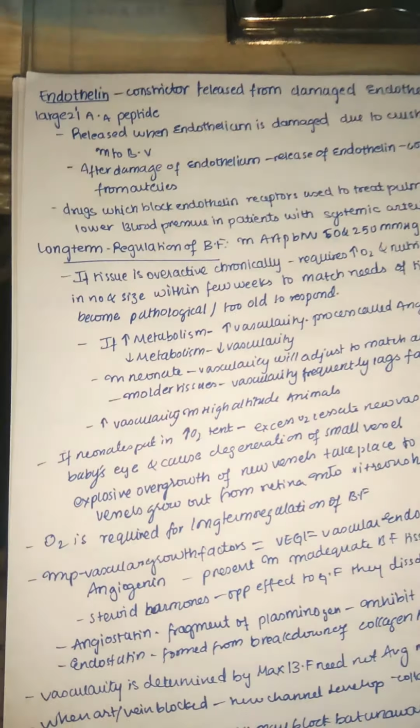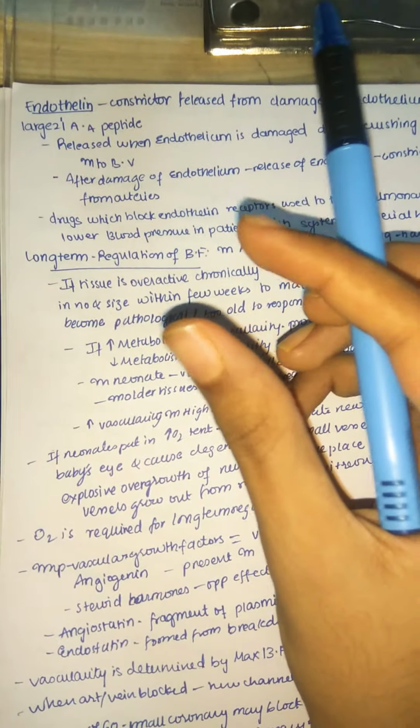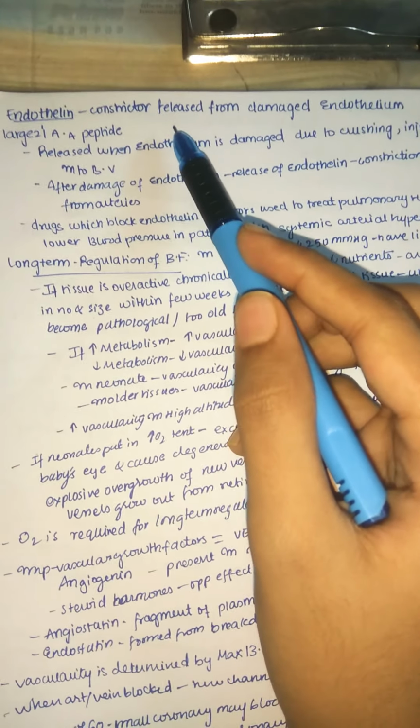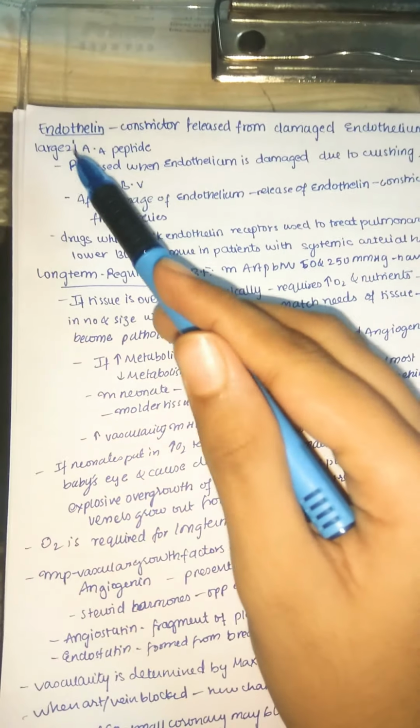Now let us start with our second part of regional circulation. So first we have endothelin. Let us know about this. Endothelin is actually a constrictor, that is a vasoconstrictor. It decreases the lumen size. It is mainly released from the damaged endothelium. So whenever the endothelium is damaged, it mainly releases endothelin.